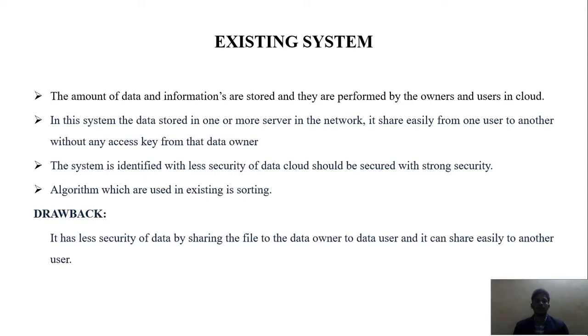In this system, the data stored in one or more servers in the network is shared easily from one user to another without an access key from the data owner of the file. The system is identified with less security of data. Cloud should be secured with strong security from data 1 and data 2. Here we used a sorting algorithm, and in the existing system the main drawback is it has less security of data by sharing the file from the data owner to the data user, and it can be shared easily to another file.